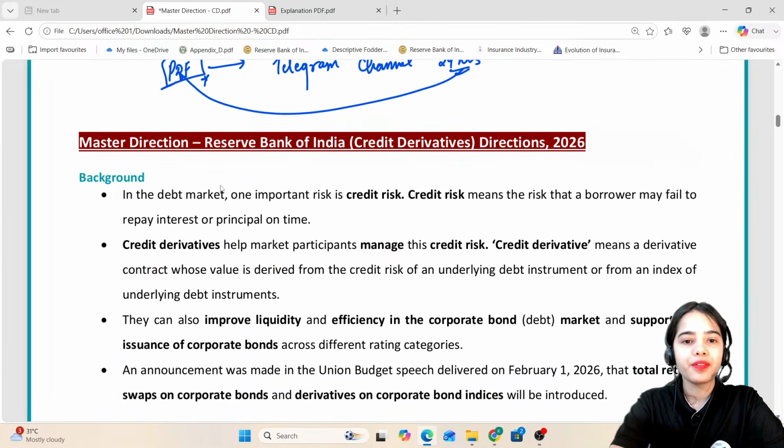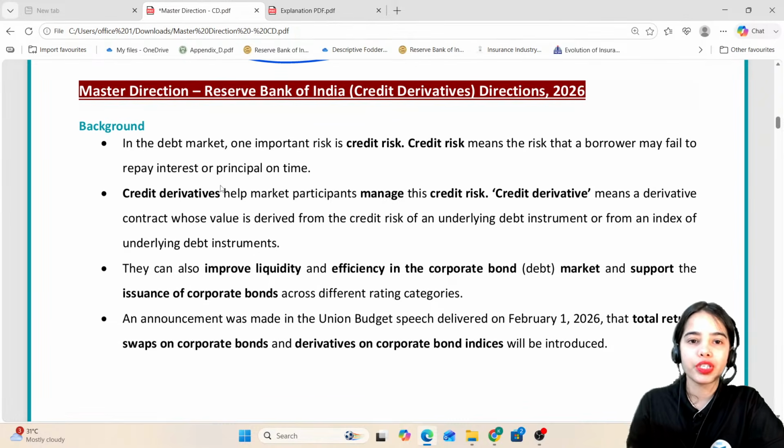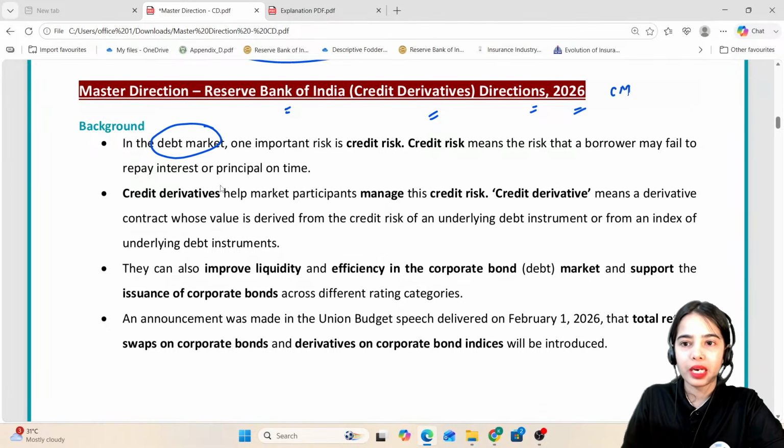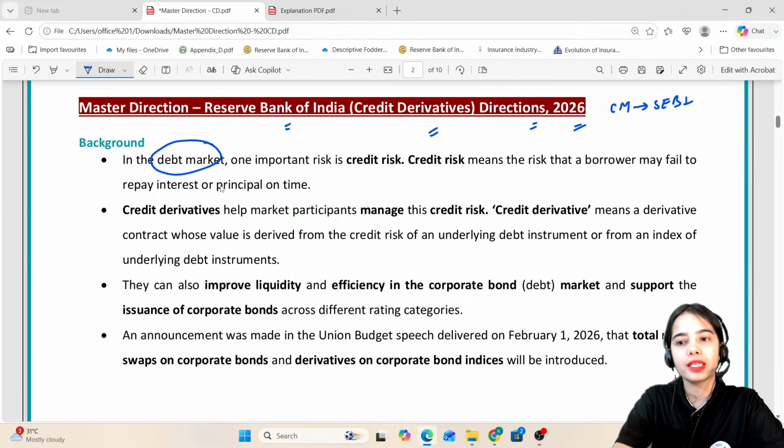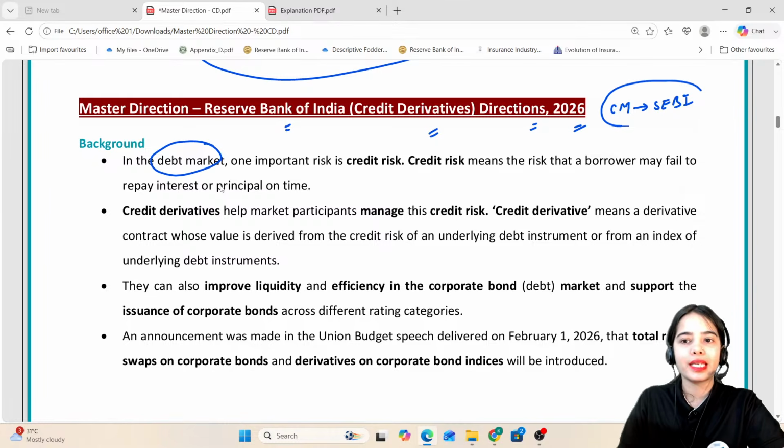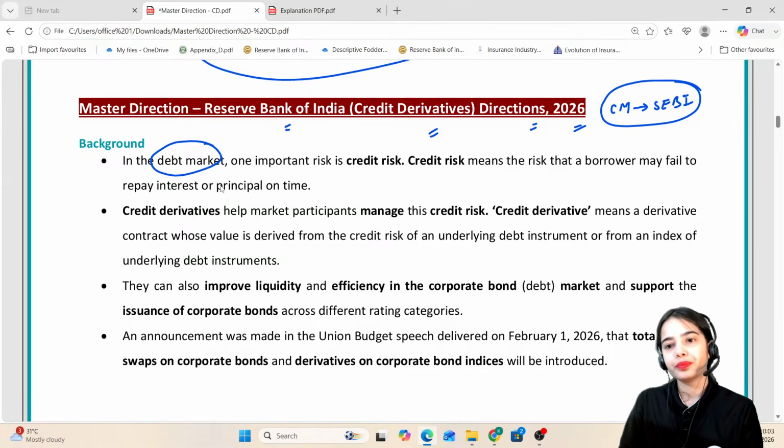So now we are starting with the master direction, that is the Reserve Bank of India Credit Derivatives Directions 2026. As you know, the capital market is under the Securities and Exchange Board of India, that is SEBI. Under the capital market, there is the debt market and the equity market. In the equity market, you can buy and sell shares.